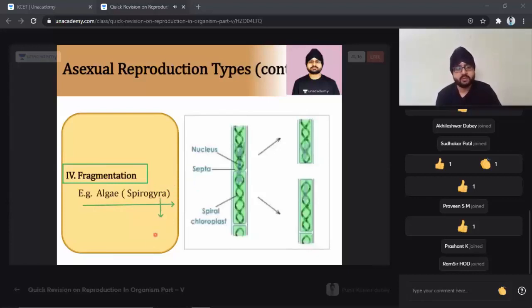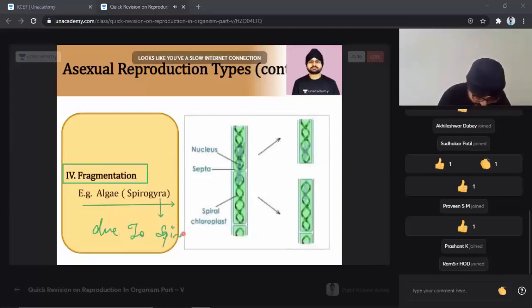Because in Spirogyra we have a spiral chloroplast. Due to the spiral chloroplast, we call it Spirogyra, students.